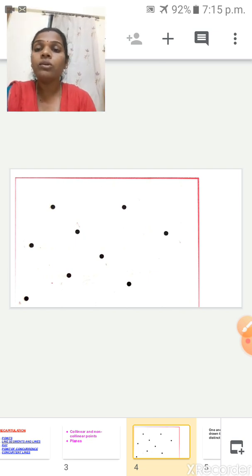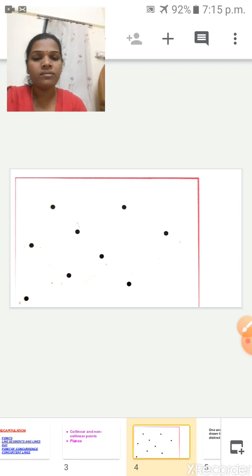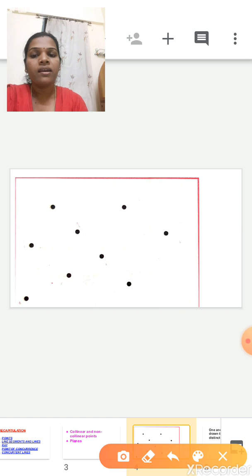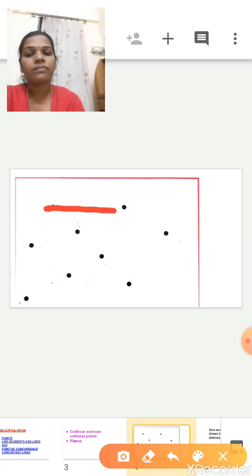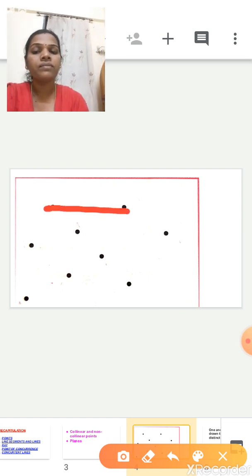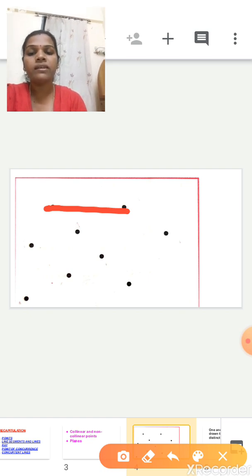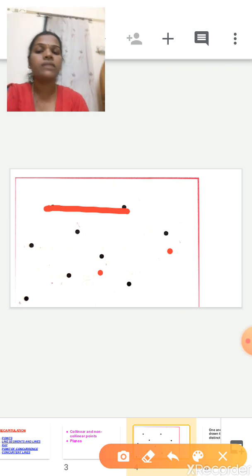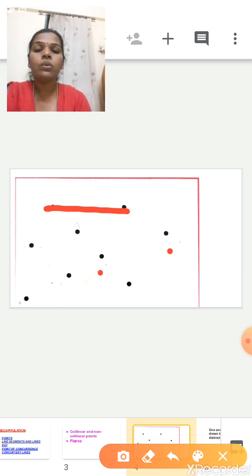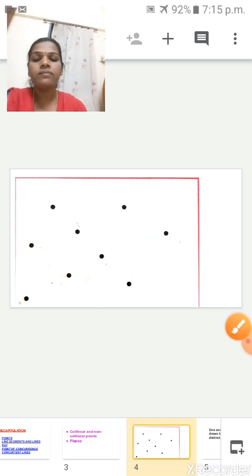In between the 2 points, how many lines can you draw? Tell me your answer. 2, 3? I will draw now. How many lines have I drawn here? 1. Another 2 points I will select here. In between these 2 points, how many lines can I make? See here. Only 1.